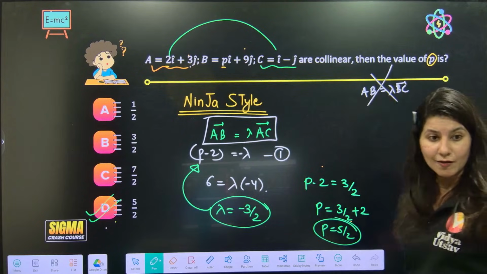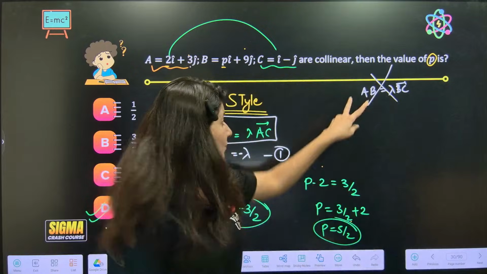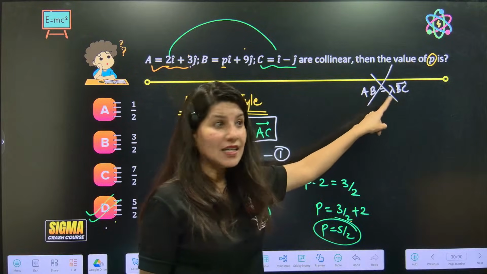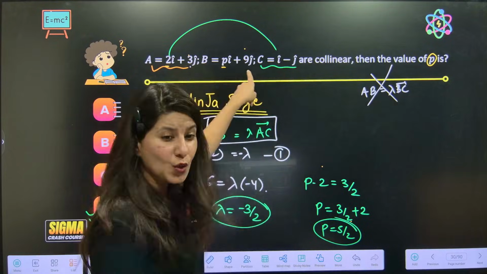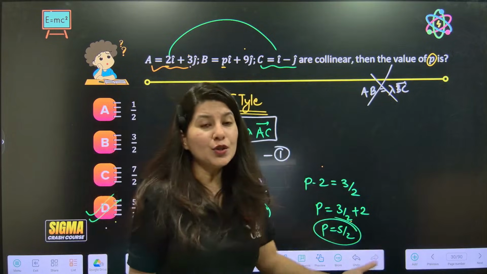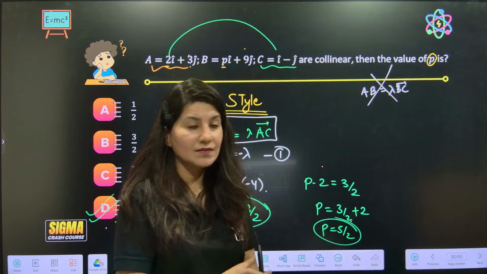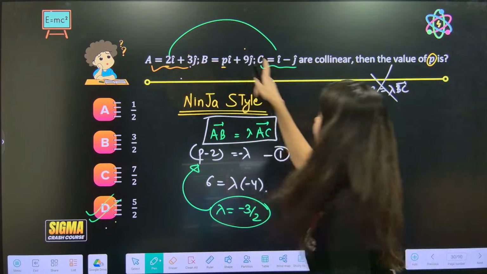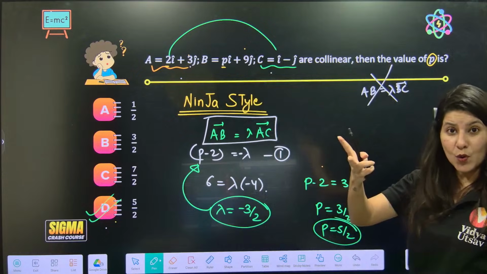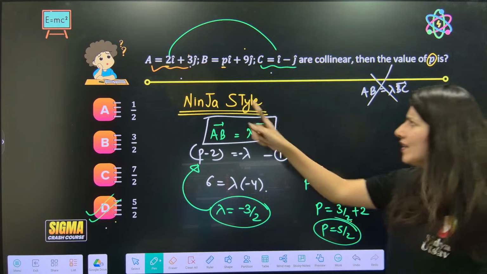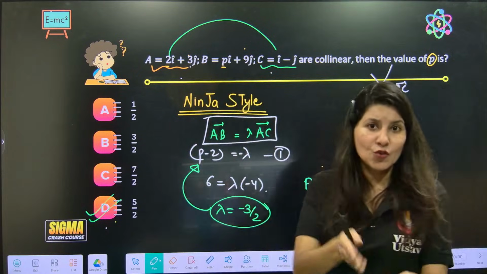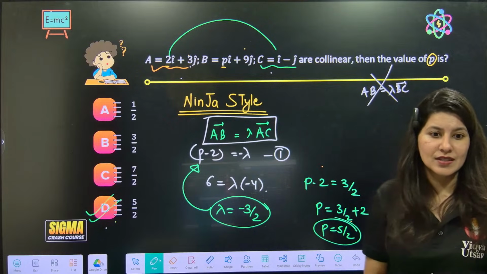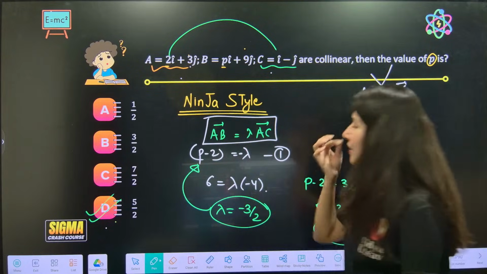Bad idea. Why? Because B is coming here, B is coming here, and B is unknown. Why do you want to use an unknown term? Rather than that, why don't you write AC? Because with AC both points are known, and for AB you should write it, because one unknown should be there in your equation, right? So AB is equal to lambda times AC.